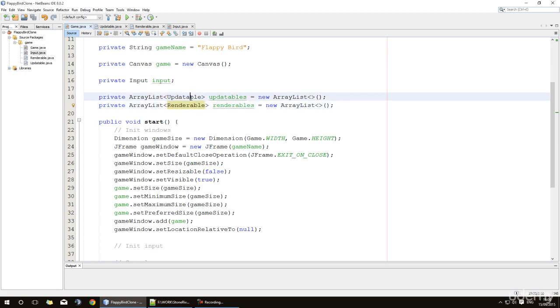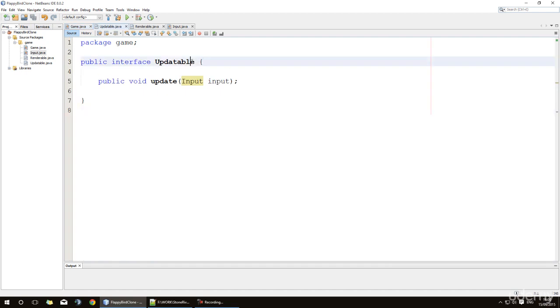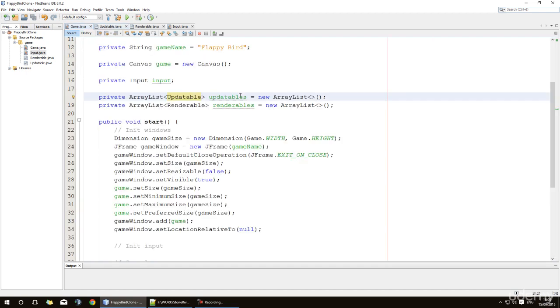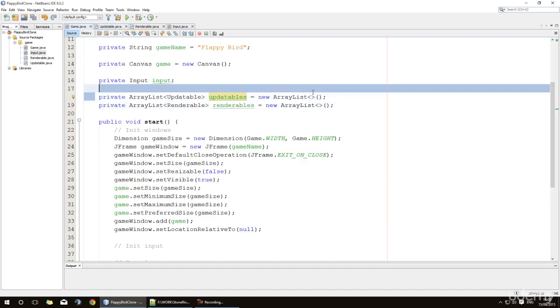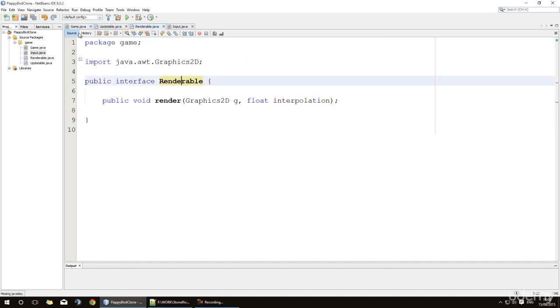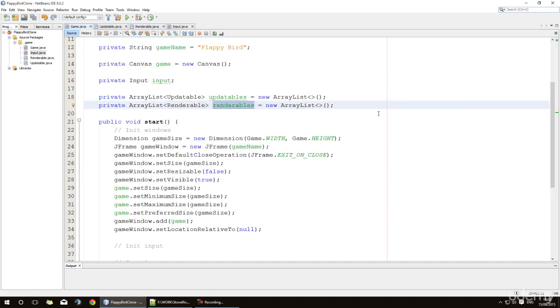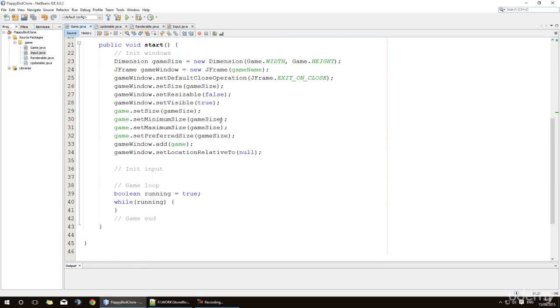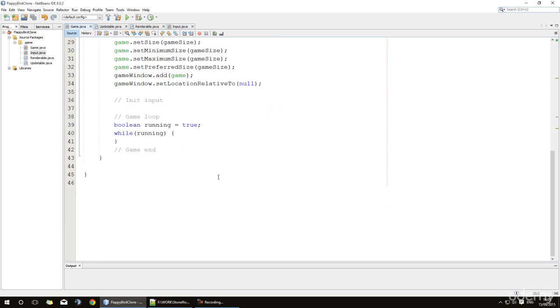As you know, with inheritance, anything that implements this updatable interface will be able to be added into this array list right here, and anything that implements the renderable interface will be able to be added inside here. So it means we can have all different classes for all different game objects, add them into these two, and then we're going to make custom methods that are going to handle them. These two methods are going to be relatively simple. We're going to go ahead and create those now.